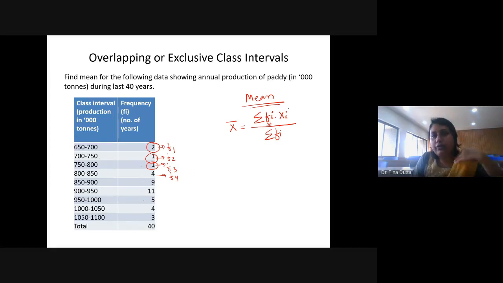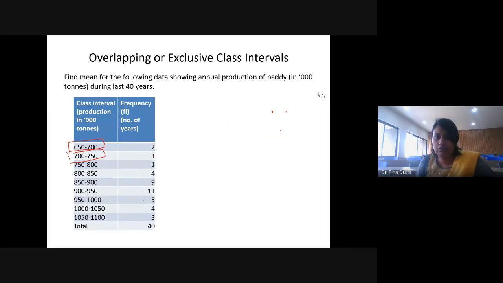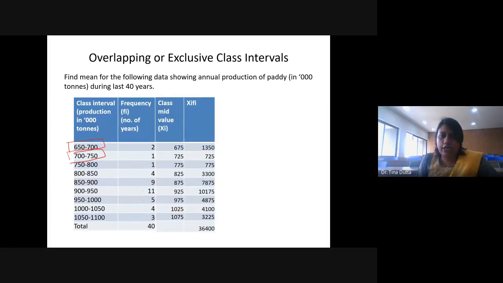So this is a formula where this Xi is the mid value of class interval. Mid value of class interval. So these are the class intervals. That means I have to first calculate the mid value of that class interval, and then I have to prepare a column where Fi into Xi will be calculated. Let us do that. So I have added 2 more columns here. This column is for mid value, class mid value Xi.